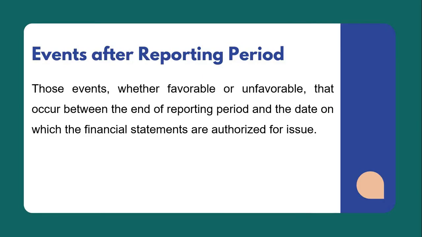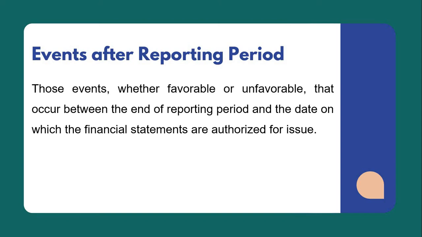So what are the events after the reporting period? These are those events, whether favorable or unfavorable, that occur between the end of the reporting period and the date on which the financial statements are authorized for issue. Again, these are events that happened after the date of the reporting, such as December 31. So it will start on January 1 of the following year.